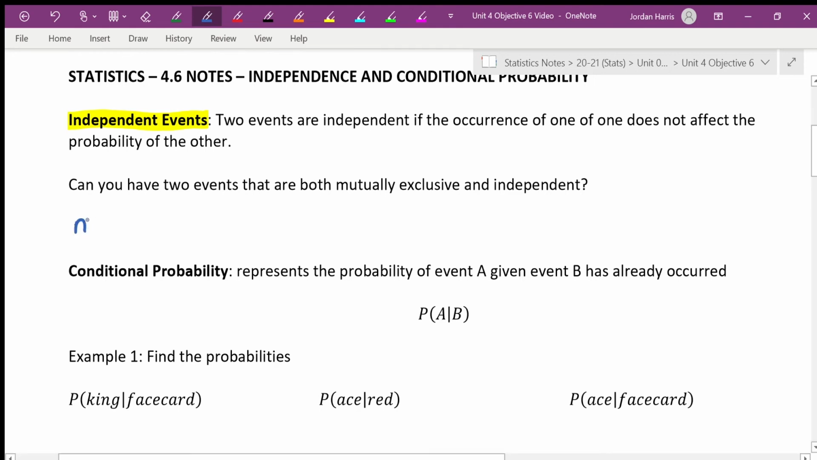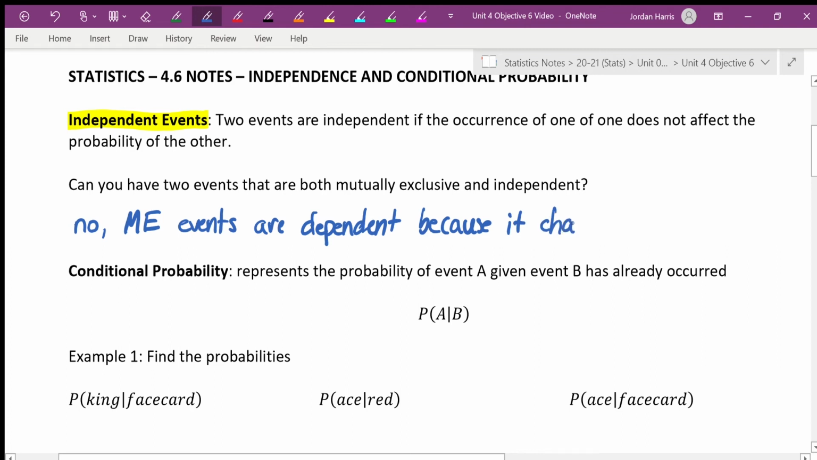So no, mutually exclusive events are dependent because it changes probability. In fact, it changes the probability to 0. Okay, so that's something to take note of.